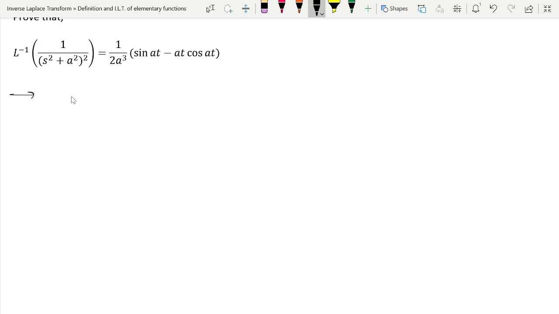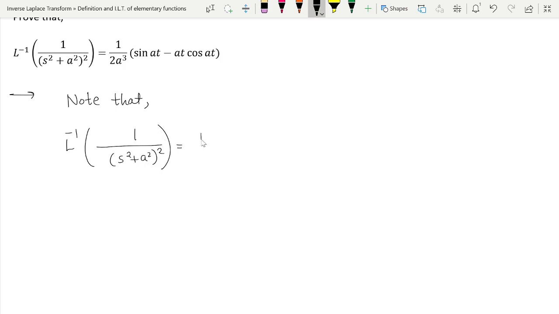But in order to use division by s, you should have s in the denominator, right? Over here there is no s, so what to do then? We will adjust that s. How to adjust it: just multiply by s and divide by s. So L inverse of s upon s times (s square plus a square) whole square. Okay, I should say it like this.